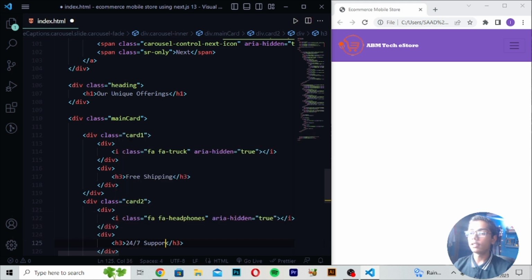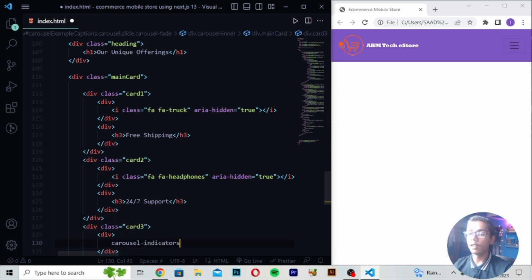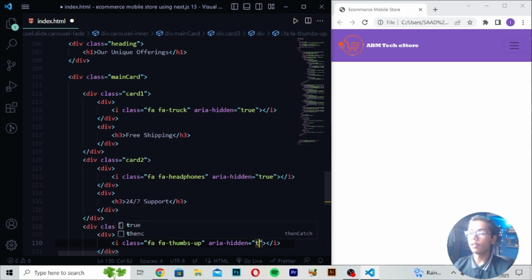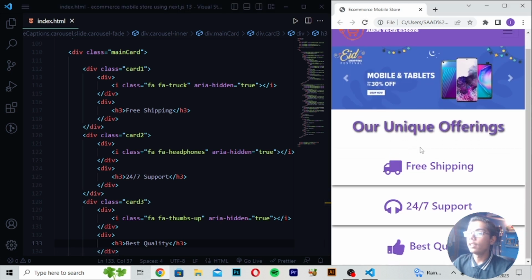So after writing this tag, here you have to move down, write here div class, write here card3, and this time I will be now writing here div and write here i tag. So here I will be now writing i tag class, write fa-thumbs-up, then you have to now write here aria-hidden equals true. So here I will be now making this, then you have to write here div h3, then write here Best Quality. So here I will be writing save it, reload, so you can see this, we are getting all these things here.